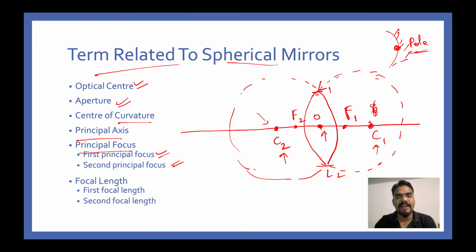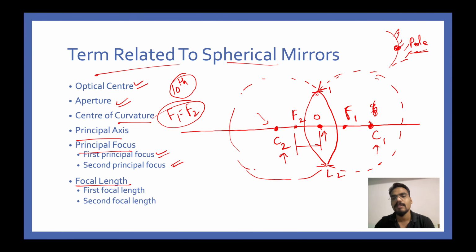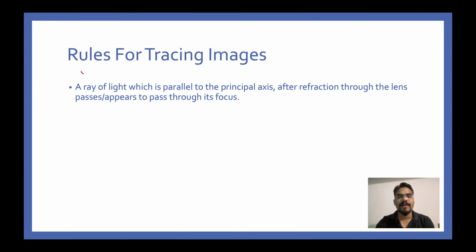In class 10th, we are going to look at cases where F1 is equal to F2. Now focal length is the distance between the optical center and the focus. This is what focal length stands for. Once again, you have first focal length and second focal length. Quickly, next topic, rules for tracing images.